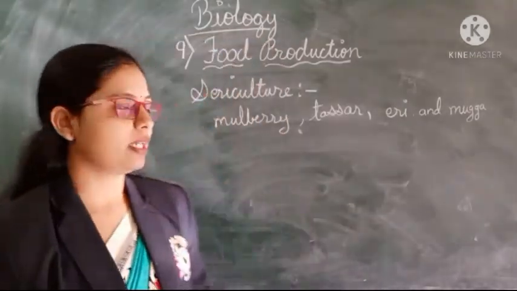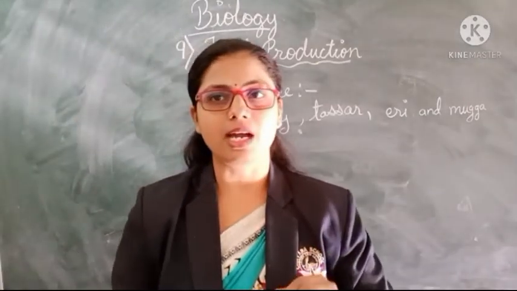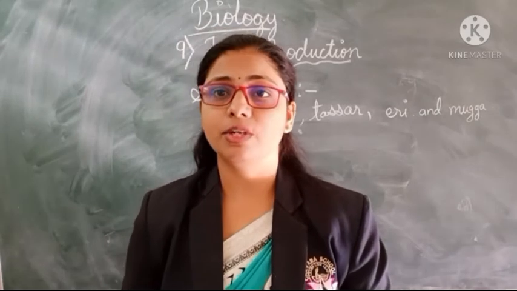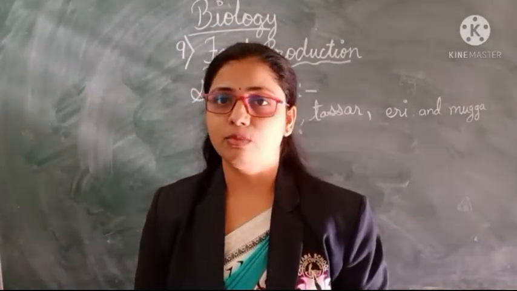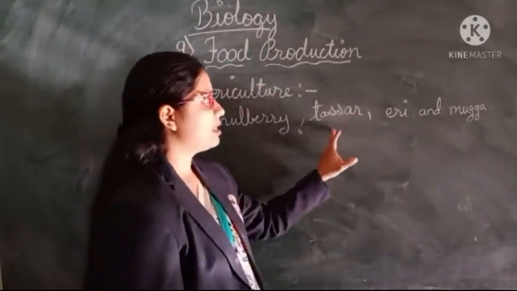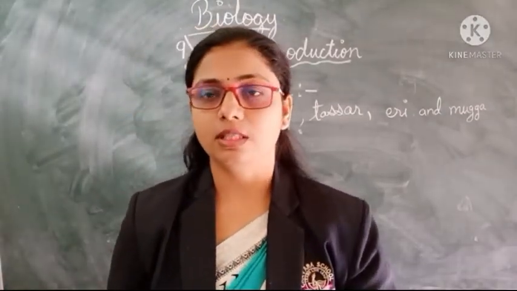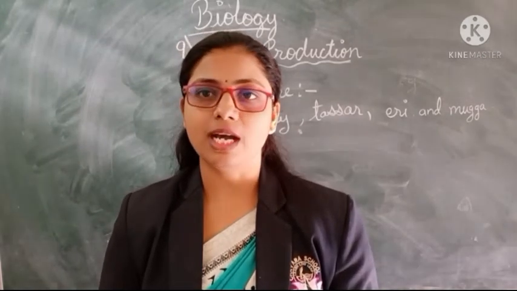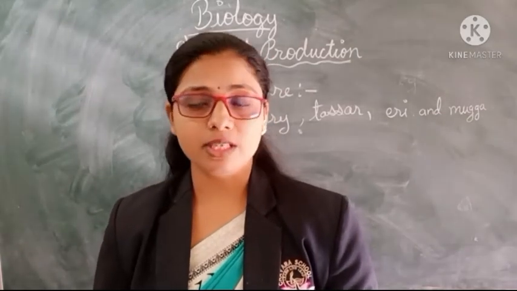Now the next topic is sericulture. Sericulture is nothing but the artificial rearing of the silkworm, and from that the silk production is done, that is known as sericulture. Now in India mostly there are four varieties, that is mulberry, tassar, eri and muga. So these are the four types of silkworms which are present in India. Mostly they are useful for the artificial rearing of the silk. So exactly what is done in that?